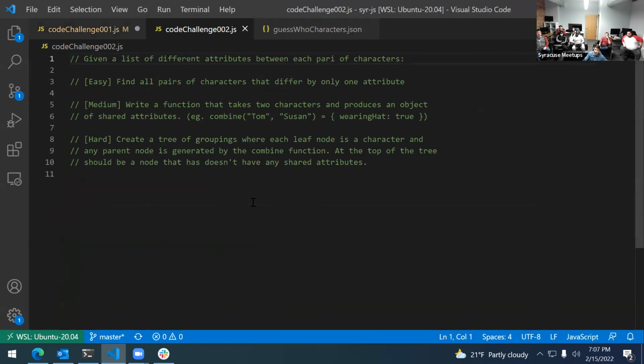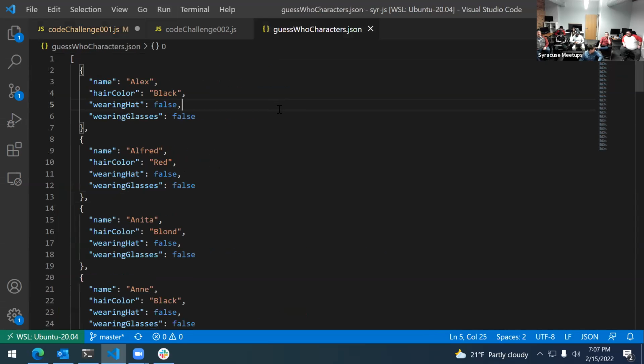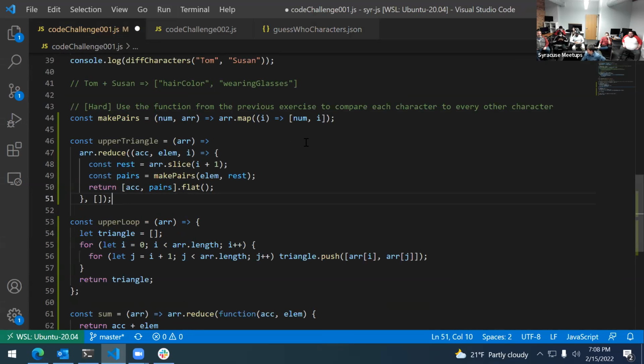Cool. Anyone else have any other questions on coding challenge number 1? So you said you made that data set. I did, yeah. I will probably improve the data set so we have more attributes, because right now you can't get very far in solving it. I will provide an updated guessed characters list with more attributes. Arguably, it's hard knowing what's considered a valid attribute. Apparently some characters have rosy pink cheeks, and some people use it as an attribute.